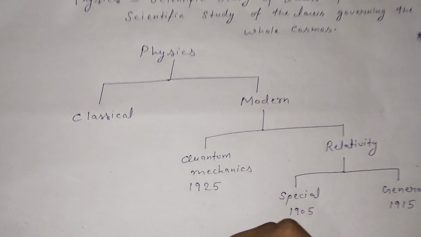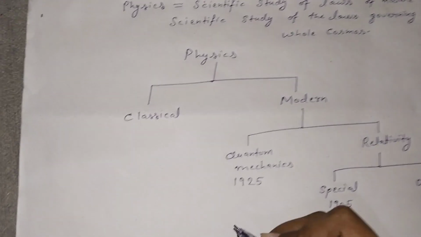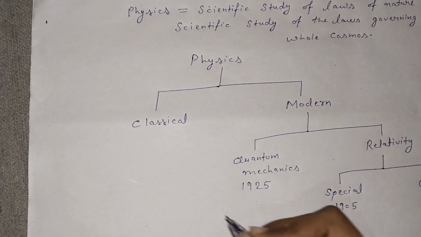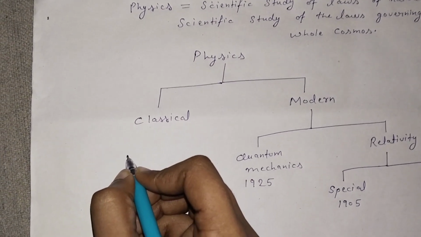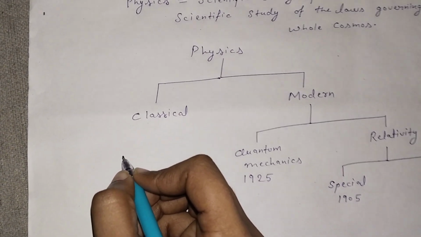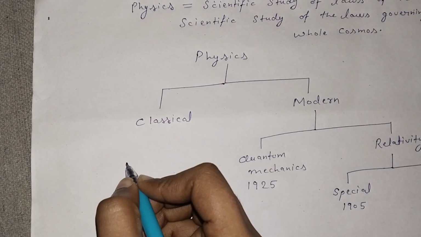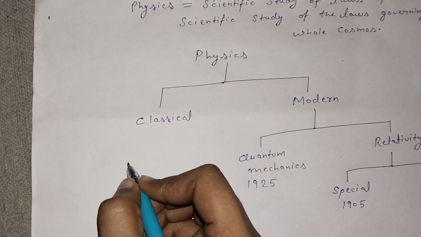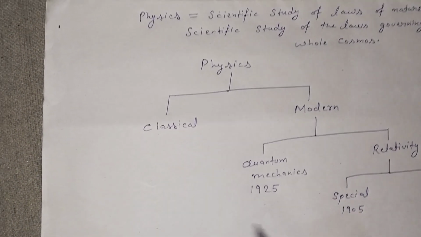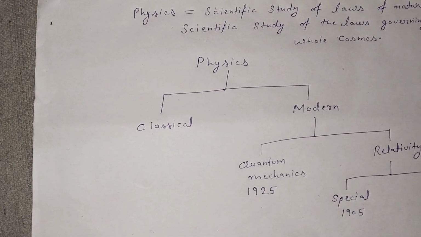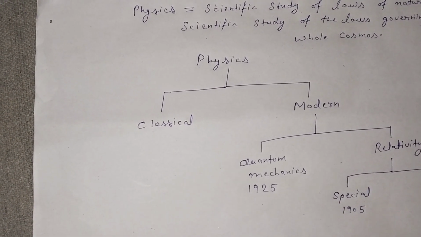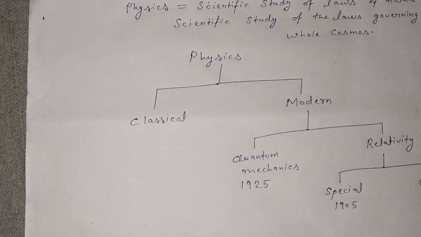Now let's come to classical mechanics. What is classical mechanics? Classical mechanics can also be expressed as classical physics, and quantum mechanics can also be expressed as quantum physics. Now, what is classical physics?